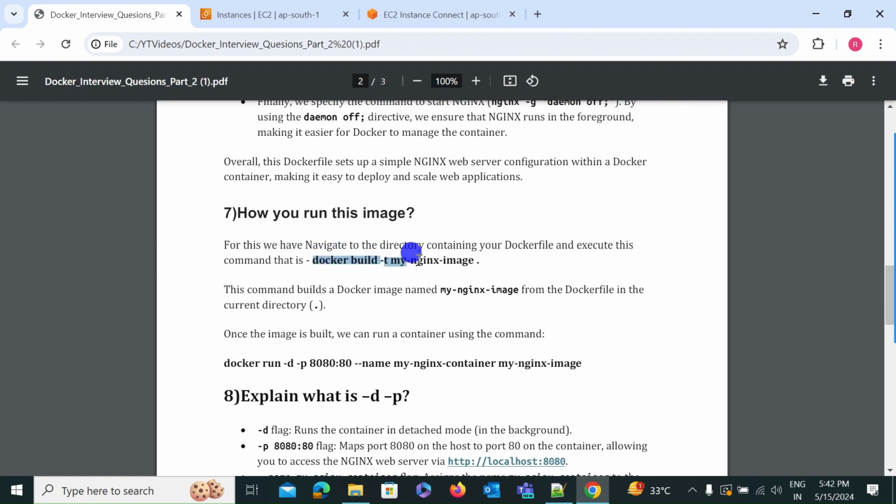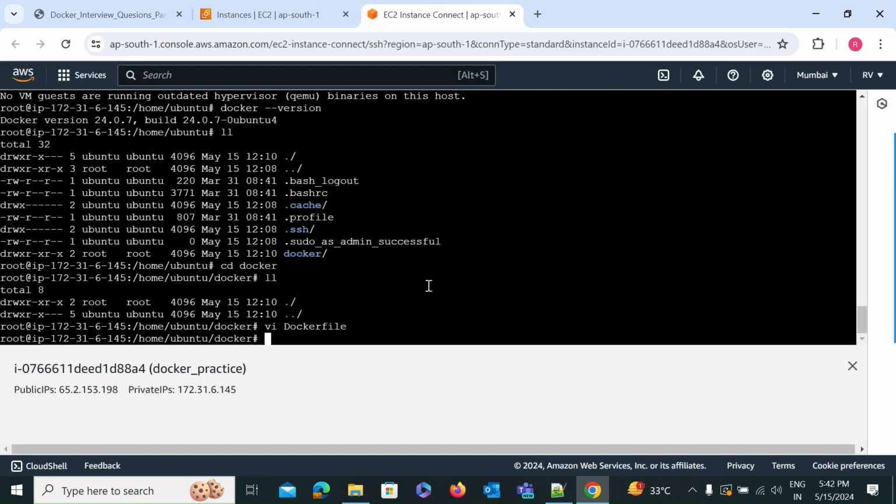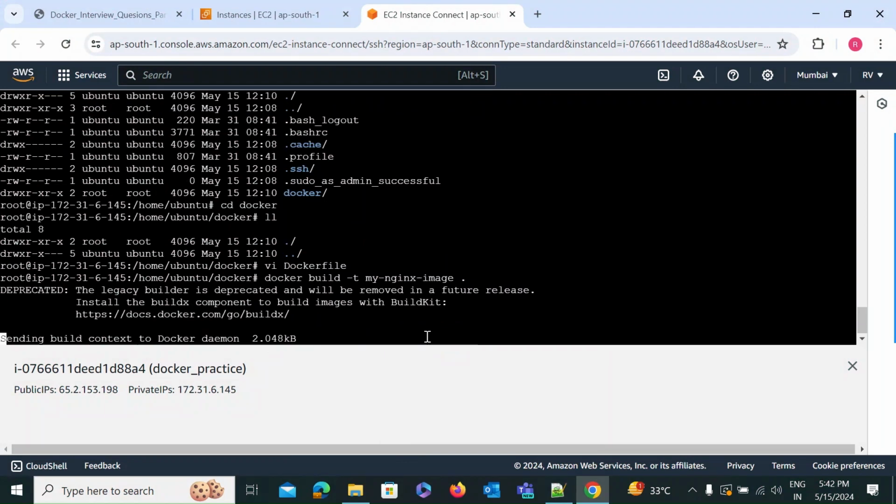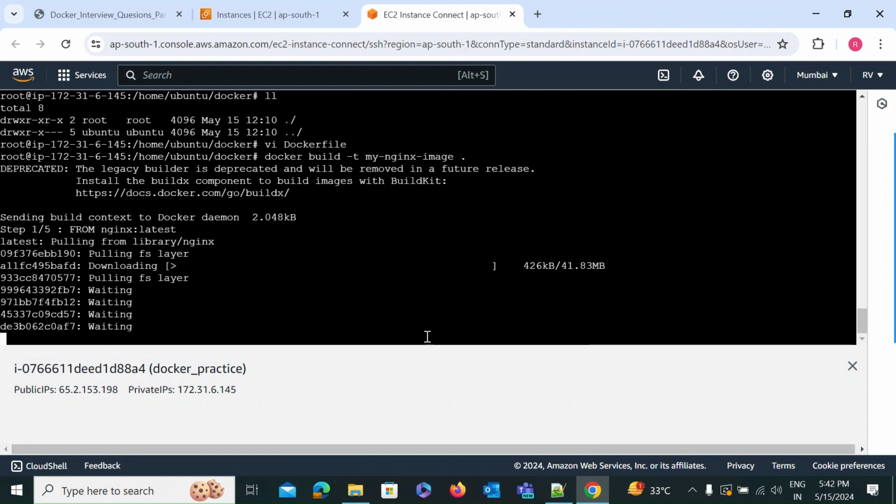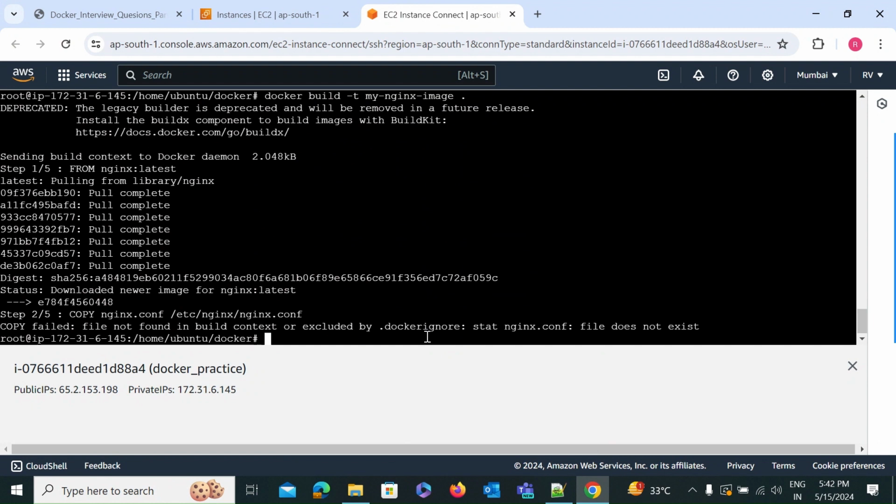Which is docker build -t, the image name, and a dot. So let's enter. Let's start building. Now you can see there is one error: COPY nginx.conf failed, file not found in the build context or excluded by .dockerignore, the nginx.conf file does not exist. So how will we troubleshoot this issue?